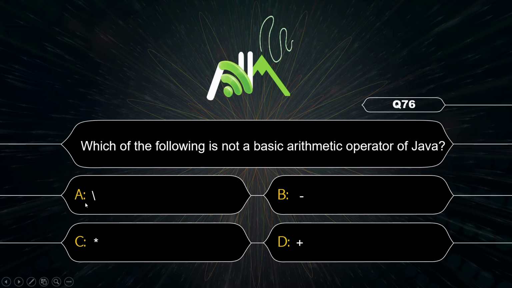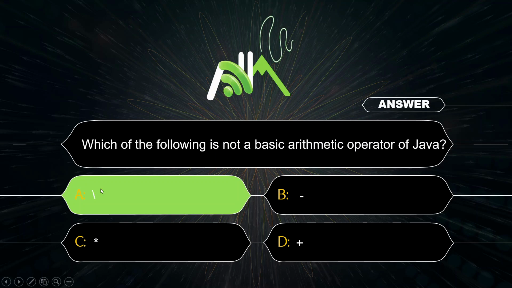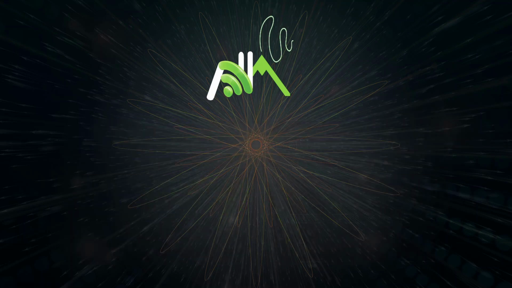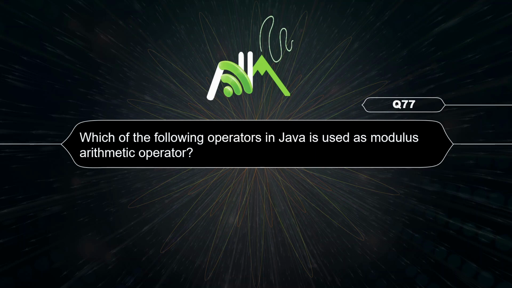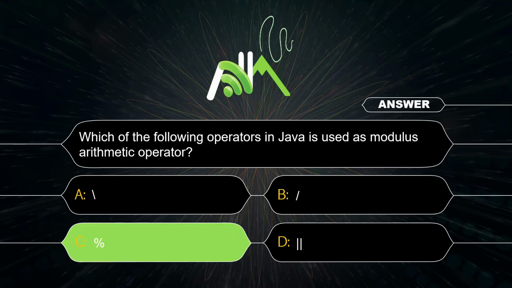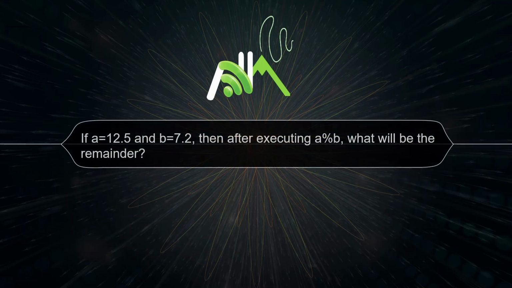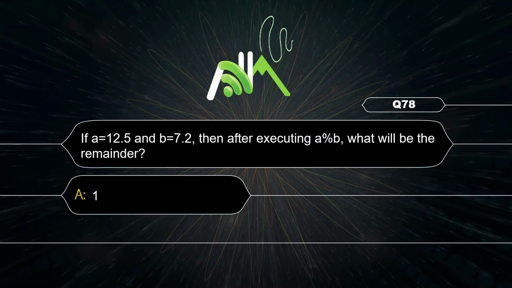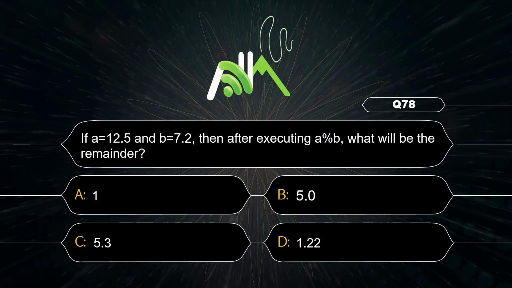If you are thinking this is division, no. So this is not a basic arithmetic operator. Remaining are there. That is the percentage symbol. Now we will see a few examples related to the modulus operator. As I told you earlier, modulus is used to give the remainder. Doing A modulus B, that is 12.5 modulus 7.2, will give the result 5.3.